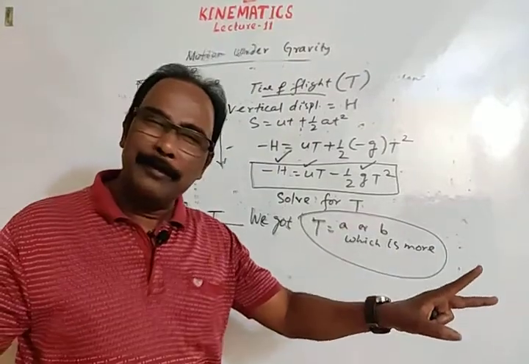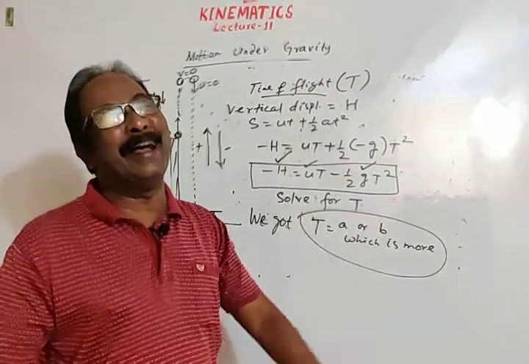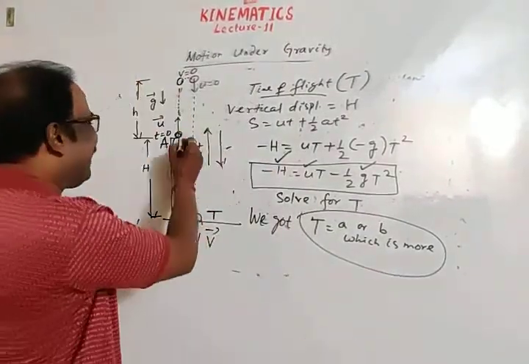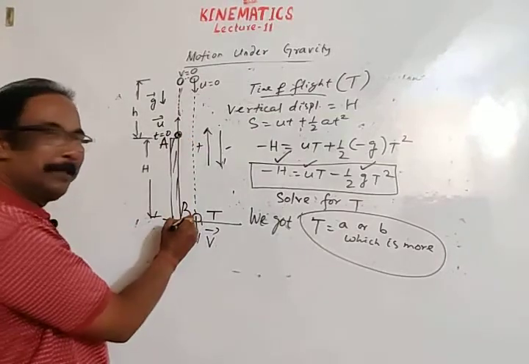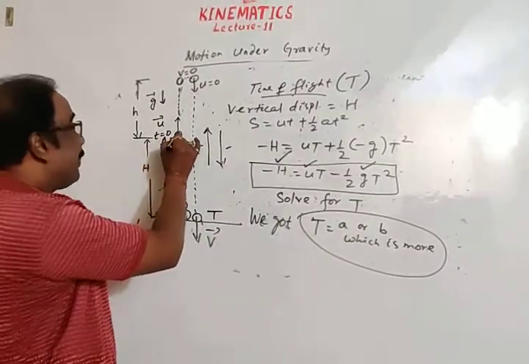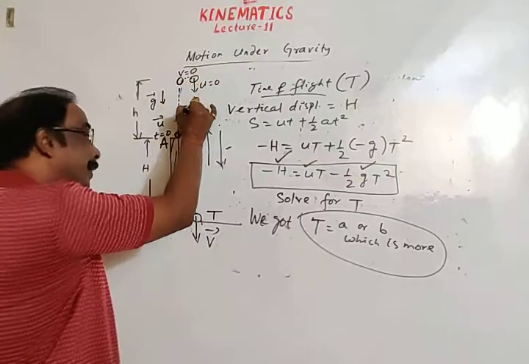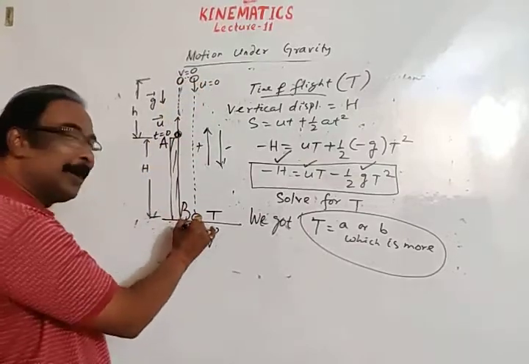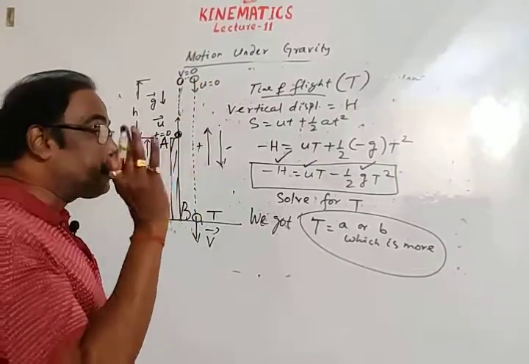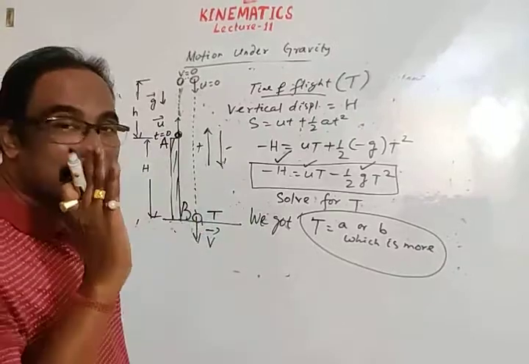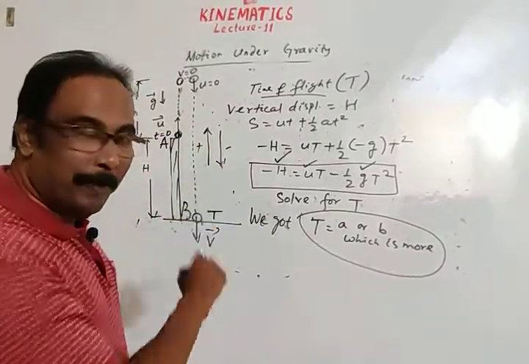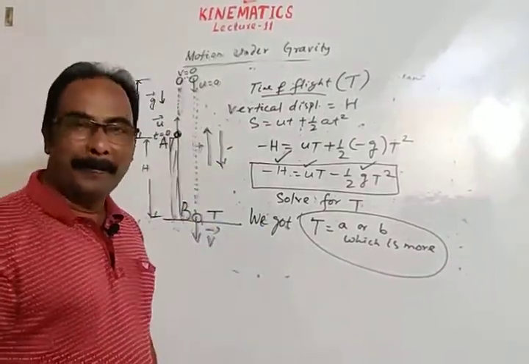The body does not come directly from A to B. From A, the body moves upward, then returns in the downward direction. Thus, whichever is more, we consider that as the time of flight t.